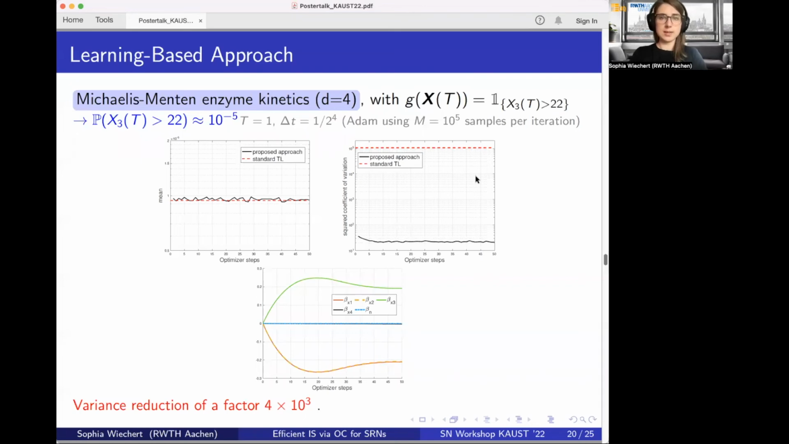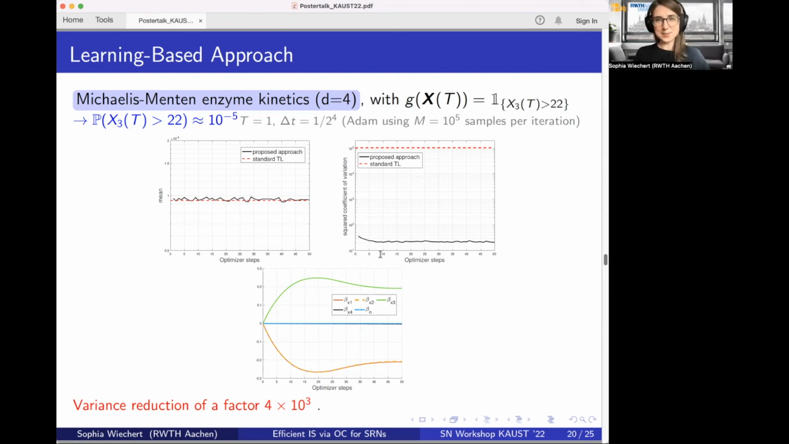Finally, I want to show you some simulation results. We have here a four-dimensional example, the so-called Michaelis-Menten enzyme kinetics, with a rare event observable. And in this plot, you can always see in black the optimizer steps, so the stochastic optimizer steps over time. And in dashed red, you can see as reference the values for standard tau-leap. Please notice these values for standard tau-leap are derived once for a high sample count, and that's why they are not varying over time. But this does not mean that they are constant for several runs. In this example, we have a rare event of order 10 to the power -5.